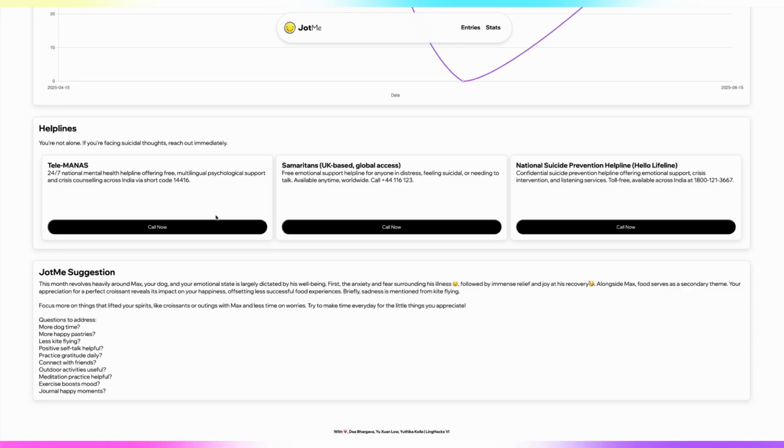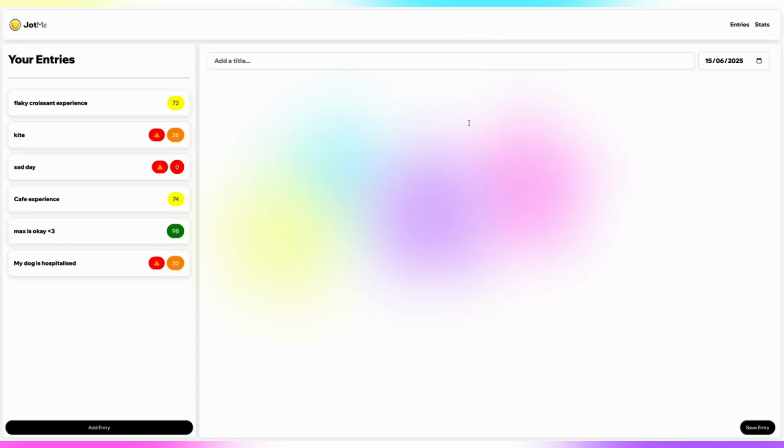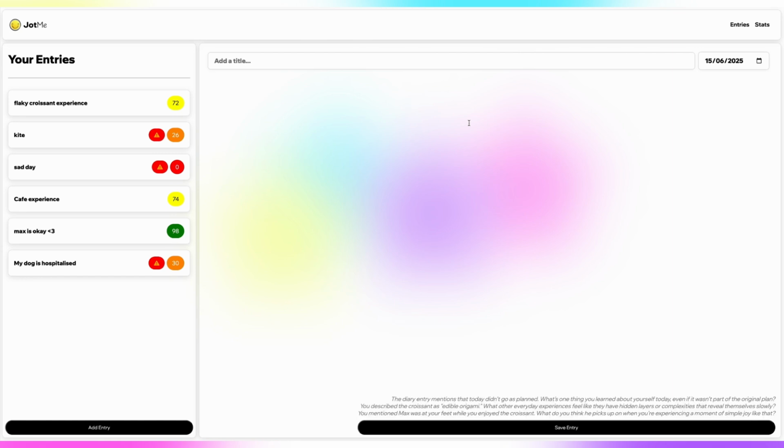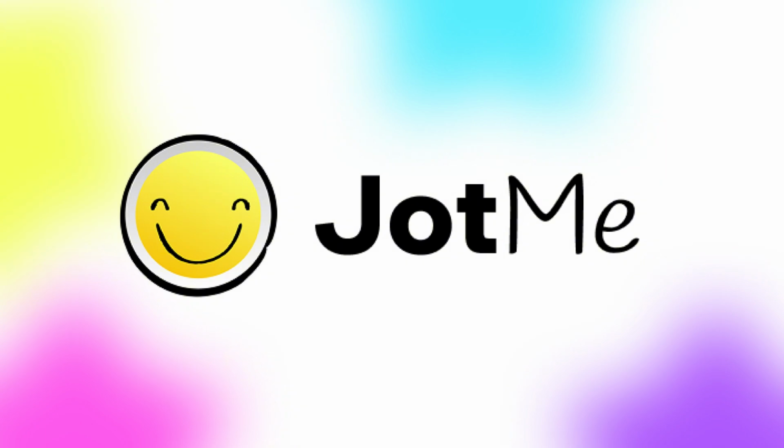Let's jump right back into our website. So to take a look at our suggestive prompts, as you know, we generate it based on the last entries, so it feels more personalized. So all in all, JotMe is a natural language processing powered journaling web tool for emotional well-being through writing, reflection,